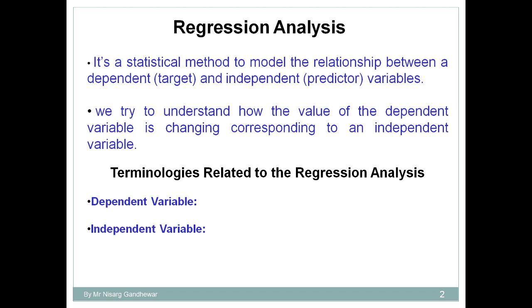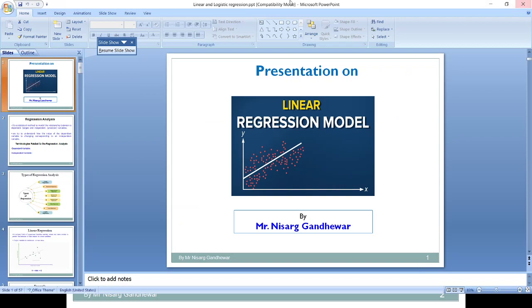In that case, house price is the dependent variable. Now, what are the independent variables? What are the parameters which help us determine the price of the house? For example, the area of the house, its location, the amenities available, how far it is from the city. There are n number of factors.